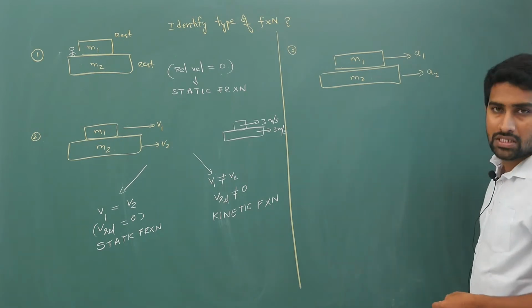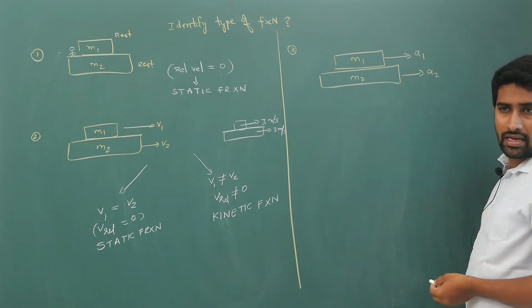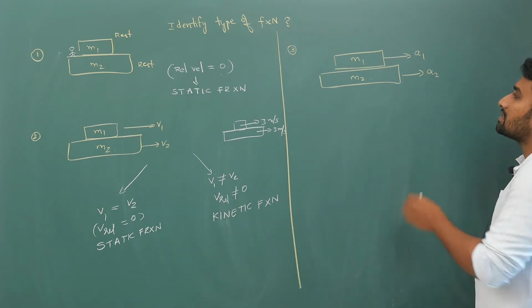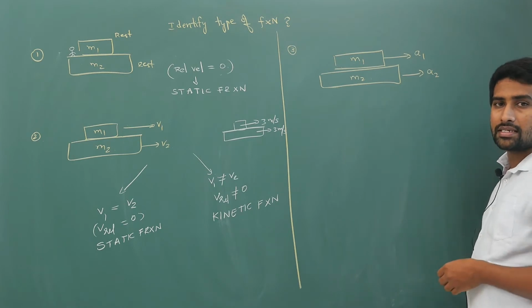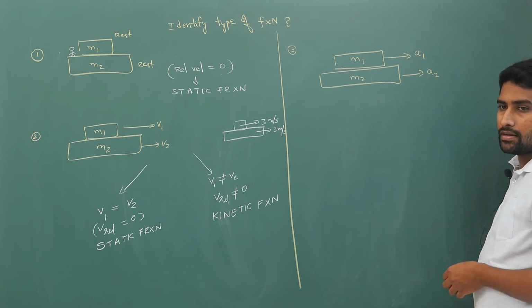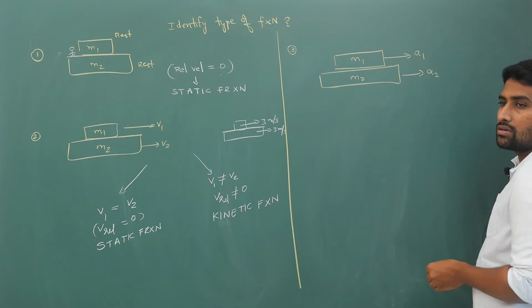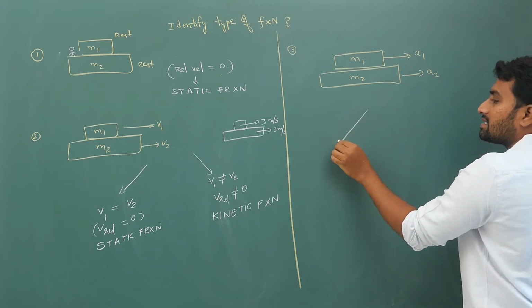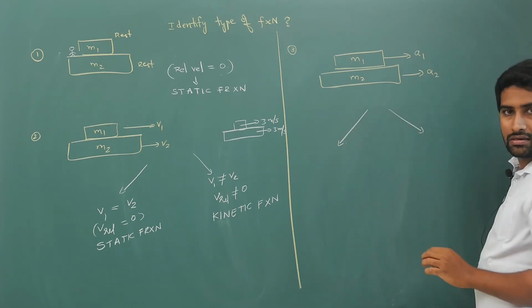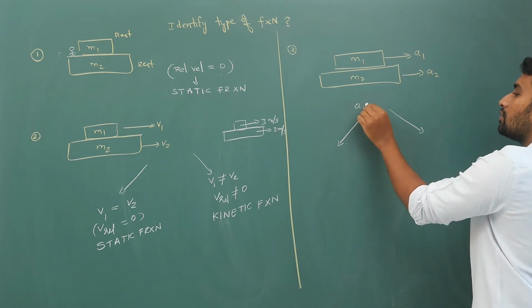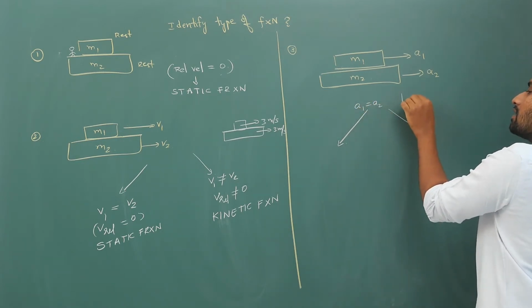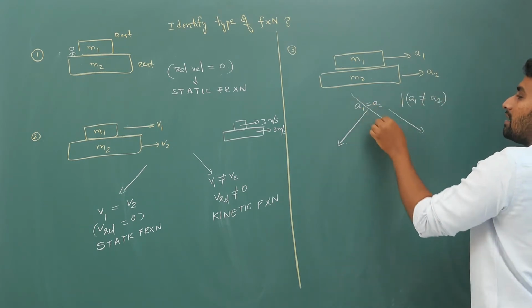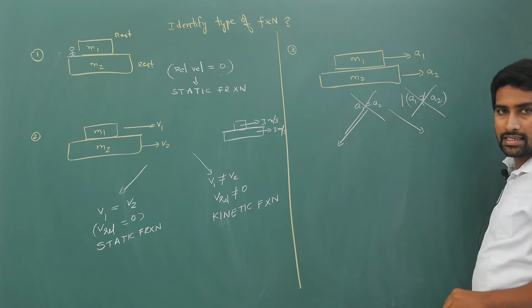Now coming to this case, can you say what kind of friction is there looking at these accelerations? A1 is the acceleration of the top block, A2 is the acceleration of the second block. Any guess? So here also it is the same thing. It doesn't matter whether A1 is equal to A2 or A1 is not equal to A2. Don't look at that part. It has nothing to do with accelerations.